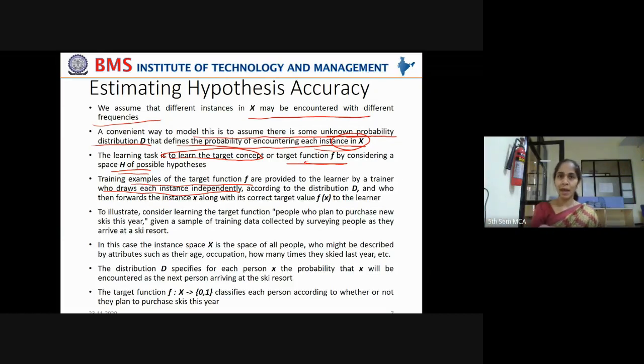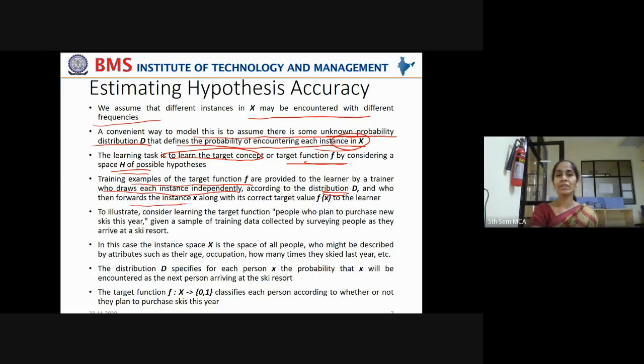Now, pick from a bag of balls having green color balls and red color balls. The draw I make getting a green color ball doesn't affect my second draw to get a red color ball or green color ball. In that case, we say both of those draws are independent draws. In that way, training examples of the target function f are provided to the learner by a trainer who draws each instance independently according to the distribution D, the underlying distribution D. We do not know what the distribution is, but we are assuming that to be D.